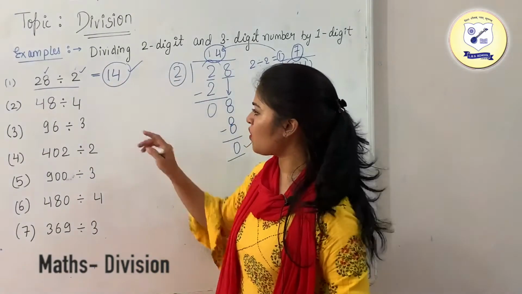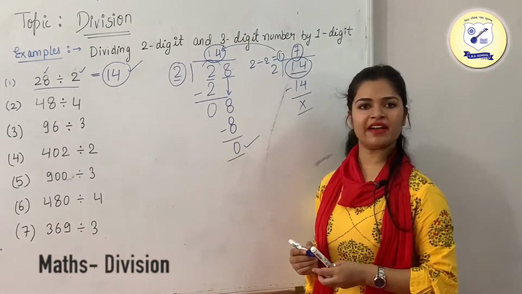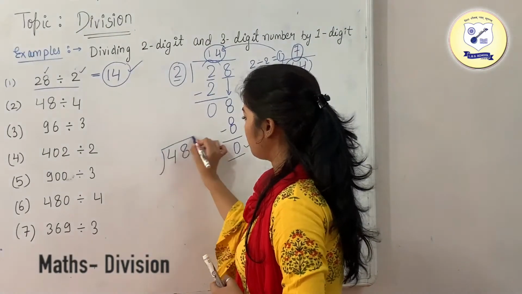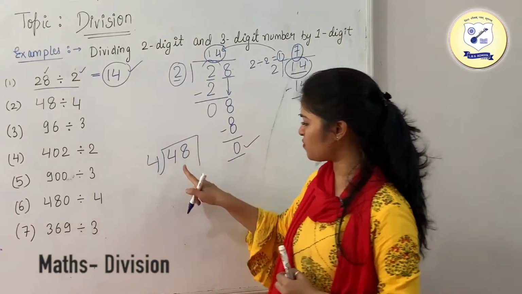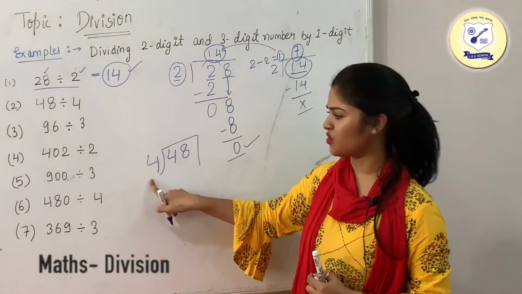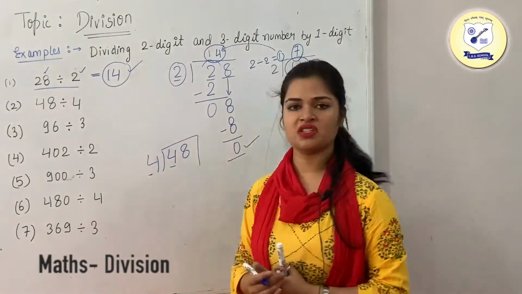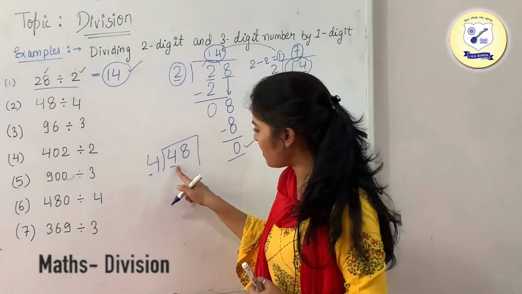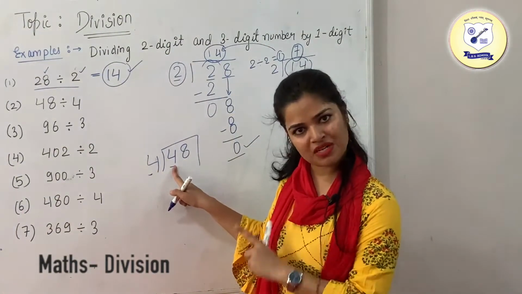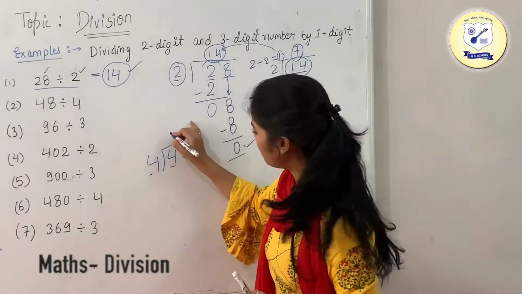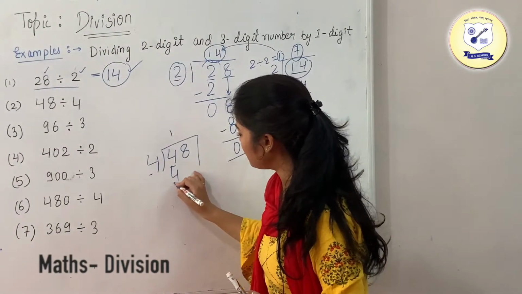Now the next number is 48 divided by 4. Now we will divide 48 by 4. This is your dividend and this one is your divisor. Just do the same thing, compare the first number with the first digit. If you compare it, you will see that the numbers are the same, and if you divide 4 by 4, what you will get is 1. So I have written 1 here.